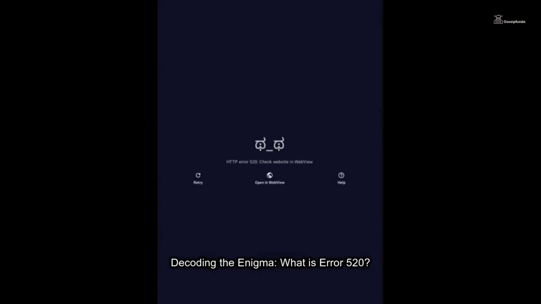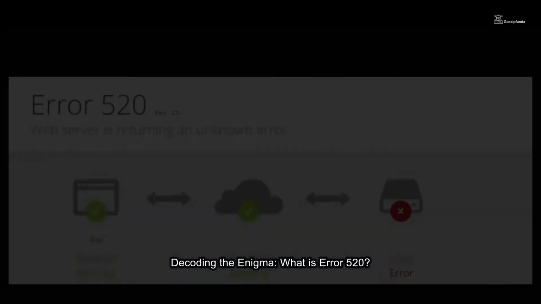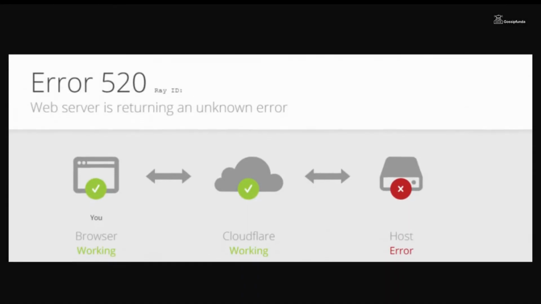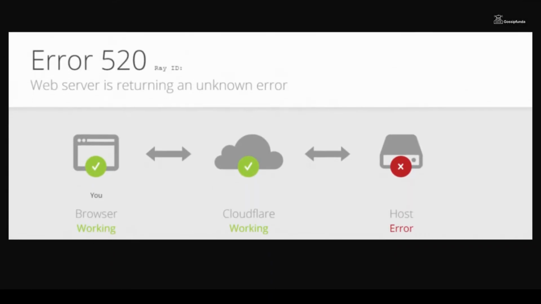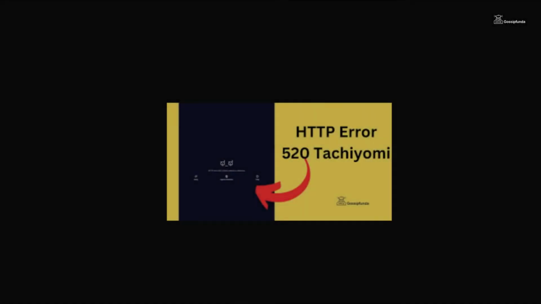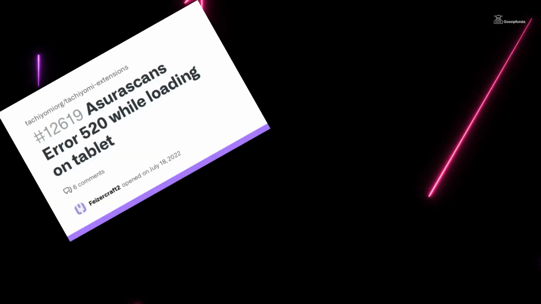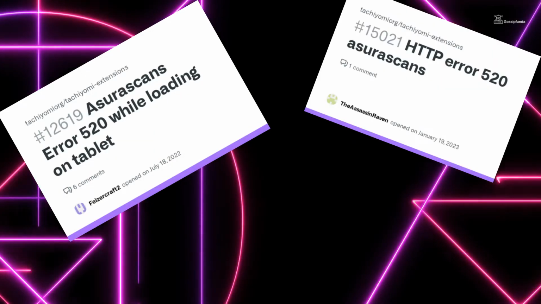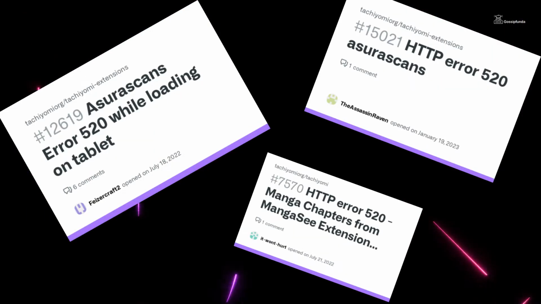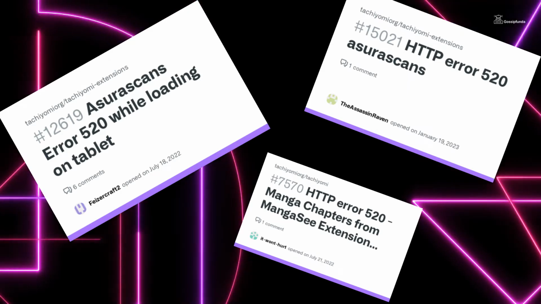HTTP error 520 is a server-side error signaling that the origin server has returned an empty or unknown response to Tachiyomi. Much like an unsolved riddle, it offers little insight into the specific cause. It could stem from server overload, temporary downtime, or a connection hiccup between your device and the manga repository.